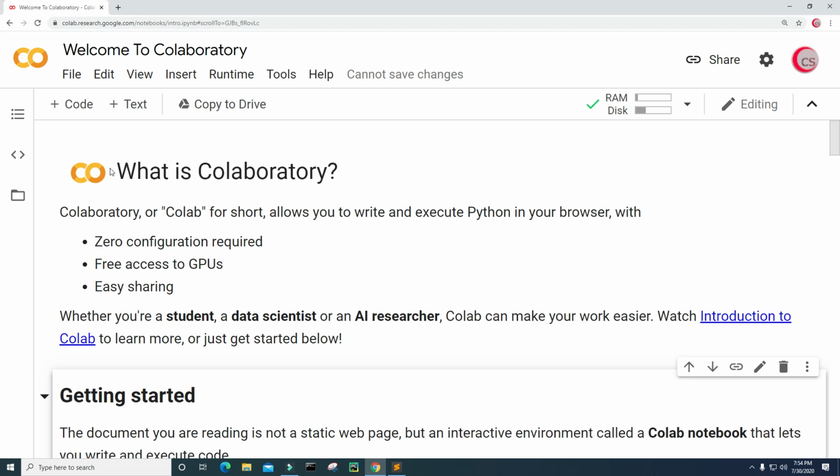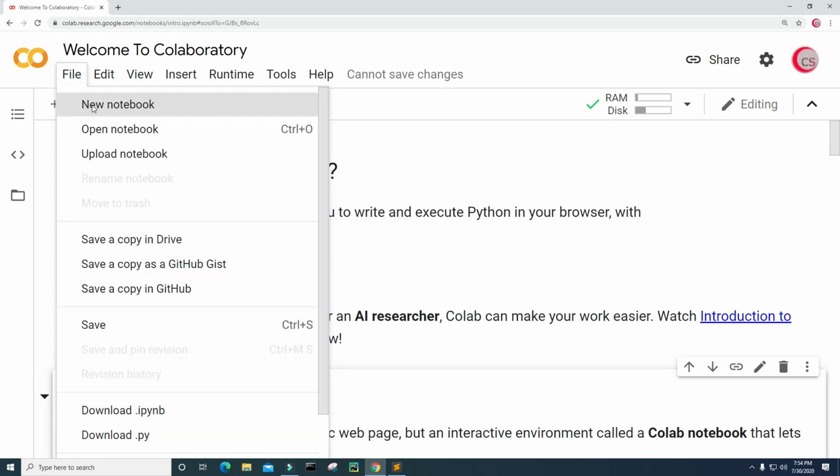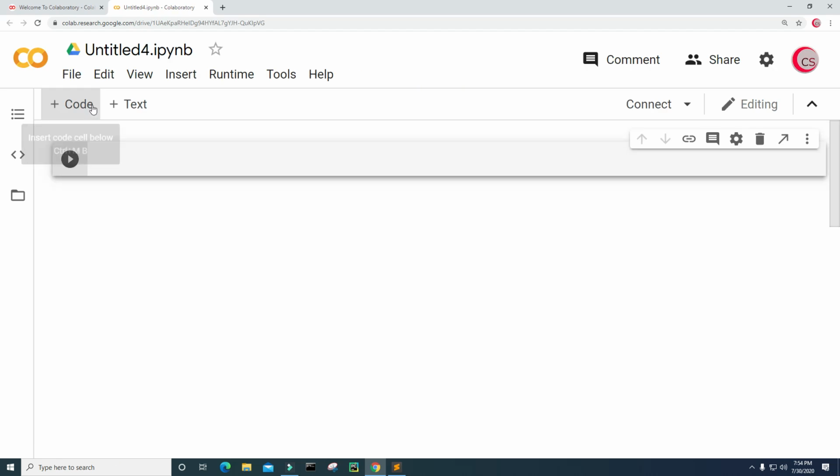So the first thing that you're going to want to do is come over here to the left, click on File, and then click on New Notebook, and a new tab will open up for you, and then eventually a new cell will open up for you as well. Now, the first thing that I'm going to do is put a little comment here, a little description about the program. So I'm just going to type description.